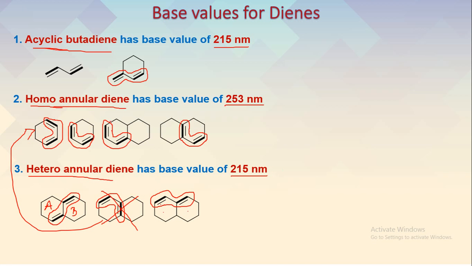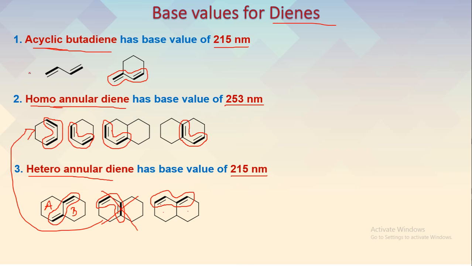So these are the three base values applicable for dienes. Whenever we see a diene structure, it can be an acyclic butadiene, a homoannular diene, or a heteroannular diene. Keep in mind, acyclic butadiene and heteroannular diene both have 215 nanometer as the base value, whereas homoannular diene has a little higher value of 253 nanometer.